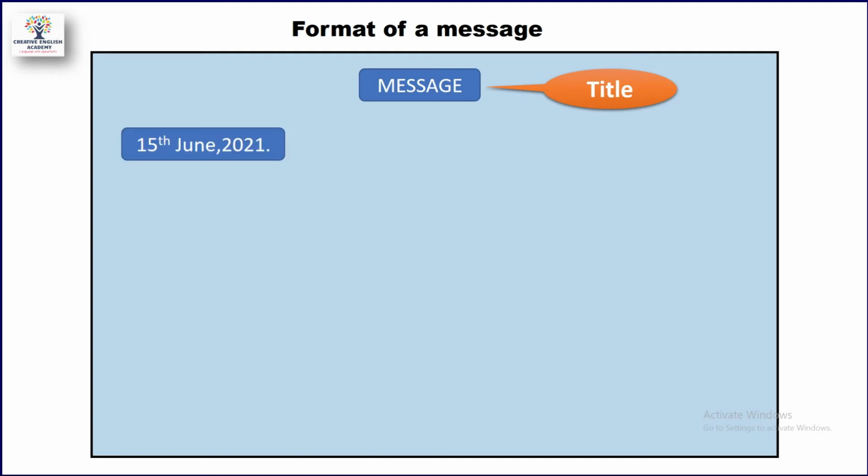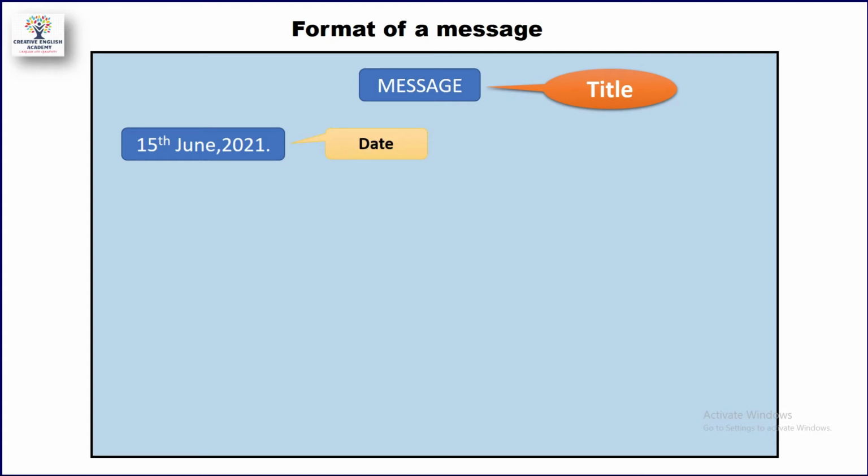So here we must consider, as I told you, that each and every writing skill, this message, should be written in a box. So first of all, a box should be there. Then the title. The message itself is the title for message writing, and it is better to write it in capital letters and underline the title. Then the next point is the date.